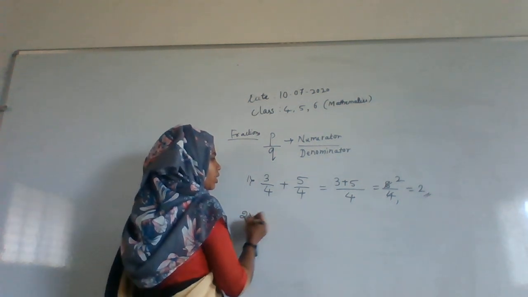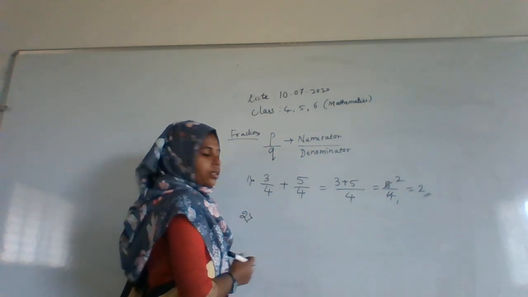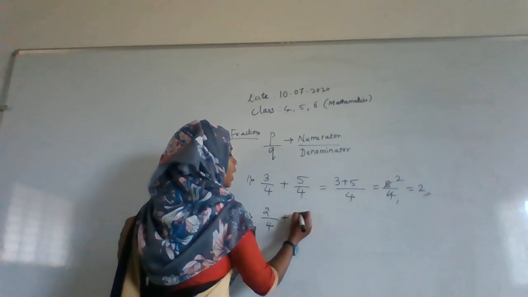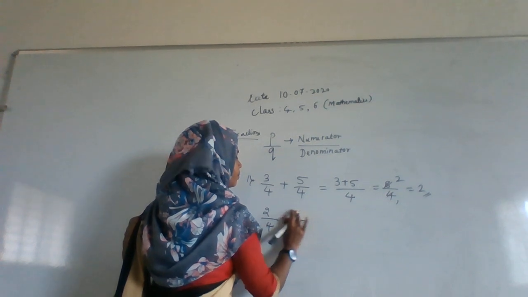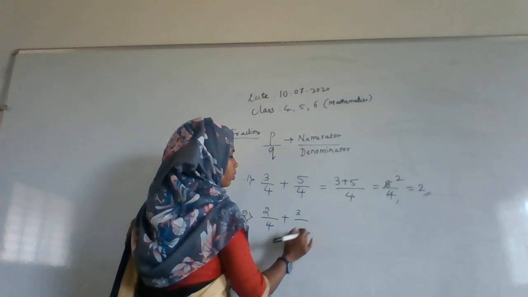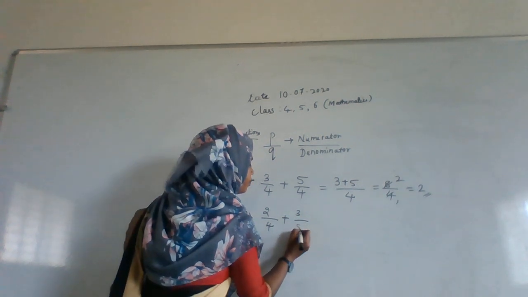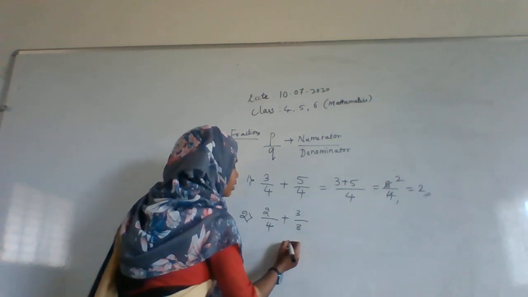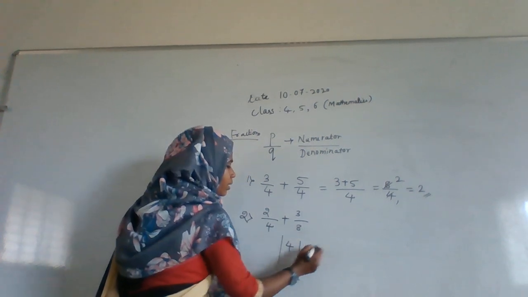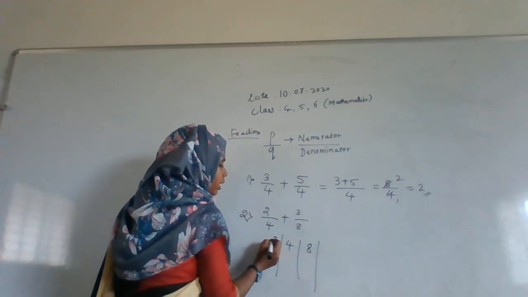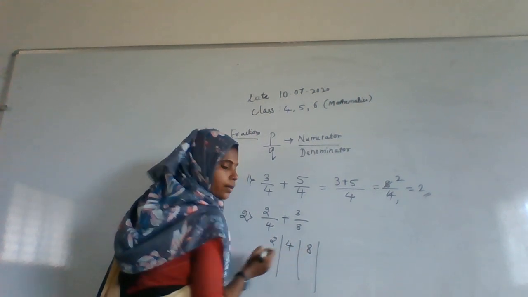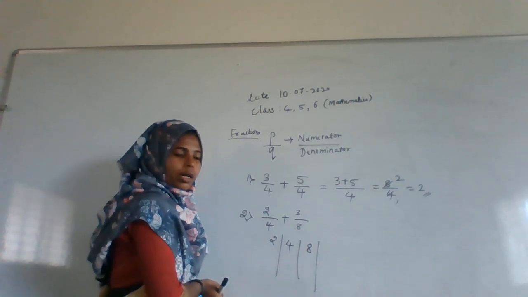For example, if the denominators are other numbers, like 2 by 6, 2 by 4 sorry, and 2 by 3 by 9. Here I am not taking the 9, I will be taking 8. Okay, here we are taking 4 and 8. Both are there. Take the LCM of both. Here in the 2 table we are going to study 2, 4 and 8 are there, or you can take 4 directly also.